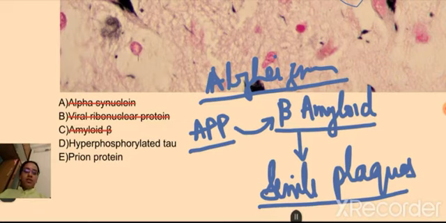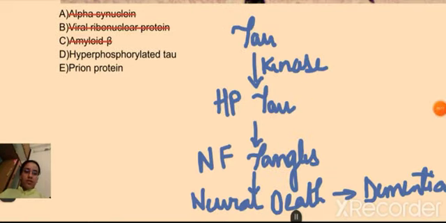That brings us to the next option, which is hyperphosphorylated tau. Tau is a microtubule associated protein. It is a very important protein in preserving the cell structure. So if the cell structure is fine, its functions will also be fine. But what happens in Alzheimer's disease is we get activation of protein kinases, and they convert the good, normal tau into hyperphosphorylated tau.